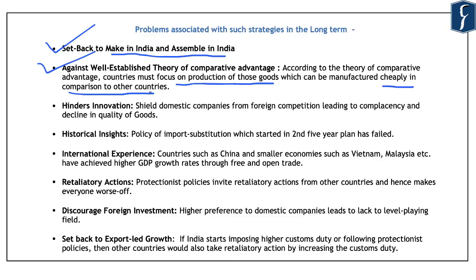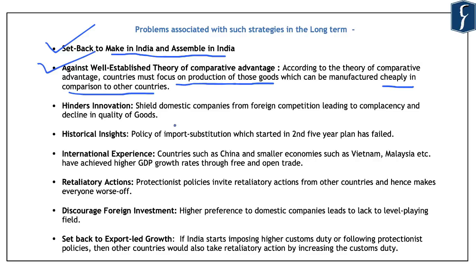And according to this theory, a country cannot manufacture all the products that are required for its domestic consumption. And if a country engages in bilateral trade, it benefits both the countries. And this is because it enables both these countries to import those goods which otherwise cannot be manufactured economically as compared to the other trading partners.